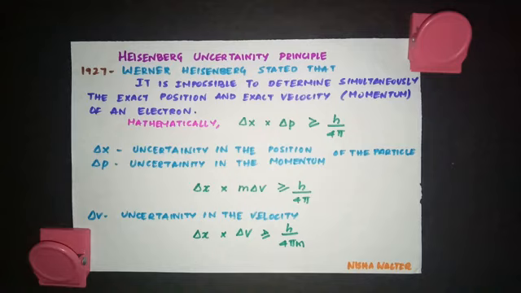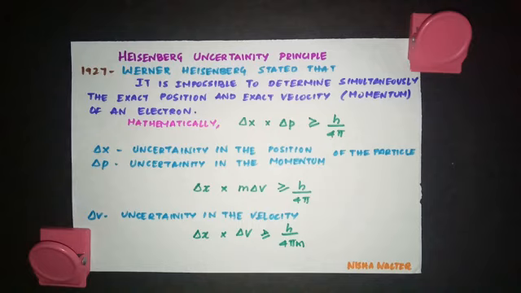So we cannot exactly measure both the position and the velocity. If you are measuring the position exactly, velocity becomes uncertain. If you are measuring the velocity exactly, then the position becomes uncertain. You know why this happens? If you want to locate the position of the electron, we have to use light, so that the photon of the light hits the electron and the reflected photon is seen in the microscope. So this way you can locate the position of the electron.